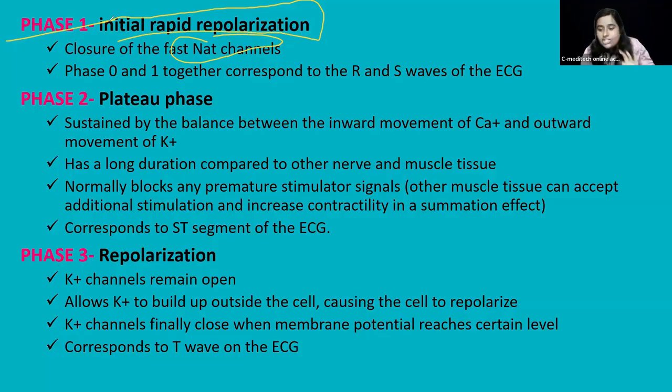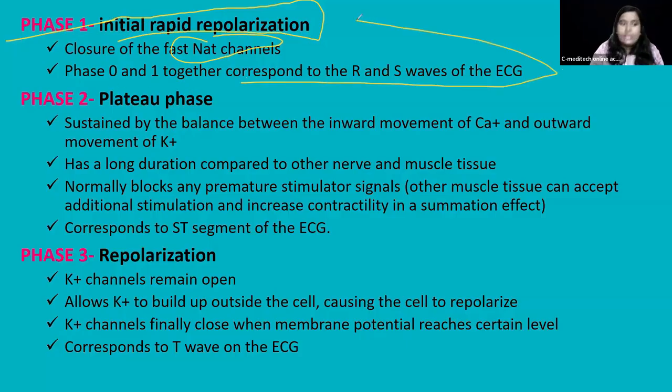A small exit of potassium, and the sodium channels have been blocked. Phase 0 and phase 1 together correspond to the RS. This closure will cause a plateau phase. This initial repolarization will then lead into the plateau phase, which is phase 2.